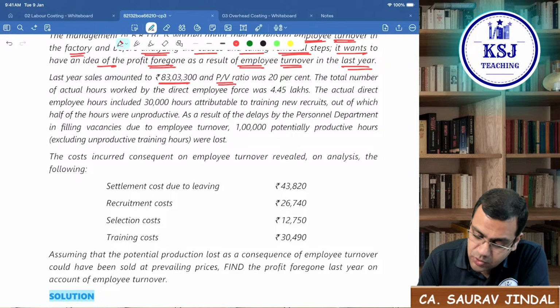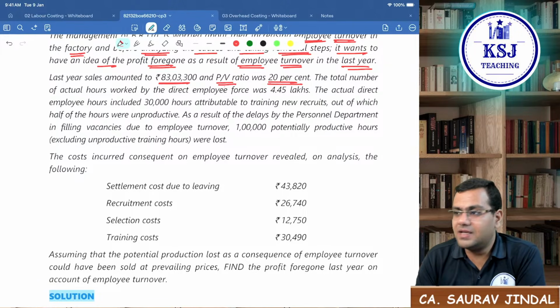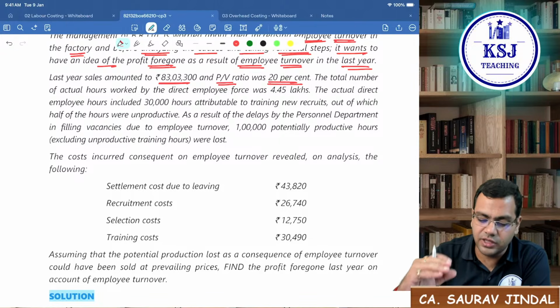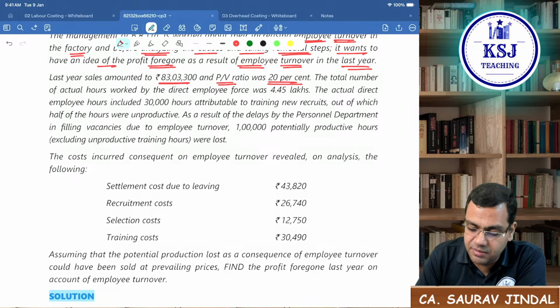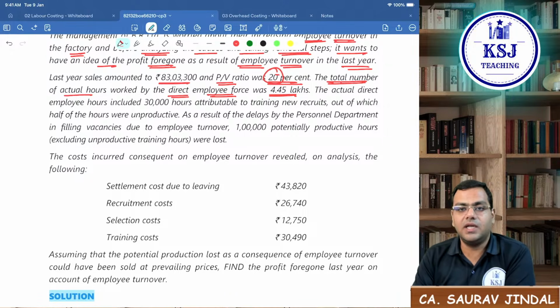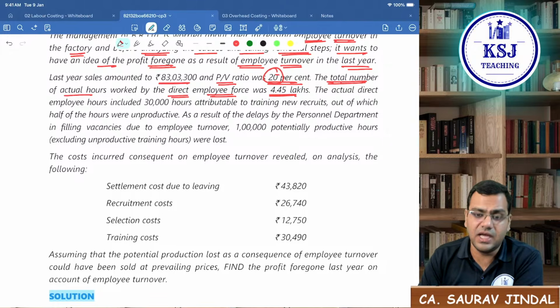PV ratio was 20%. PV ratio is like a profit, right? So we can say one element is on the sales. What is the profit? 20% of the profit on sales. The total number of actual hours worked by the direct employee force was 4.45 lakhs. So total hours that they are working is 4,45,000.